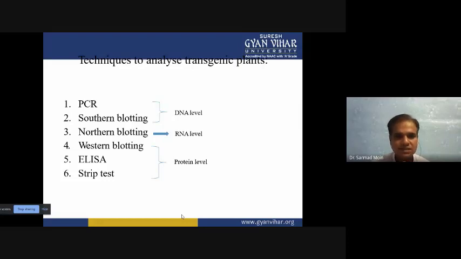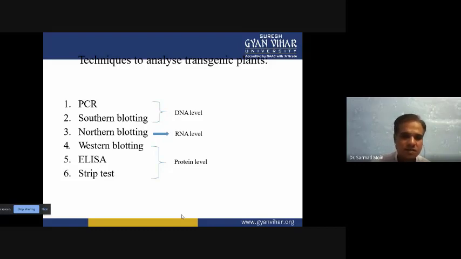Okay, the next technique is Northern blotting. Through Northern blotting, we can detect whether mRNA is being synthesized and what type, and you can detect the RNA level in the cells both quantitatively and qualitatively.